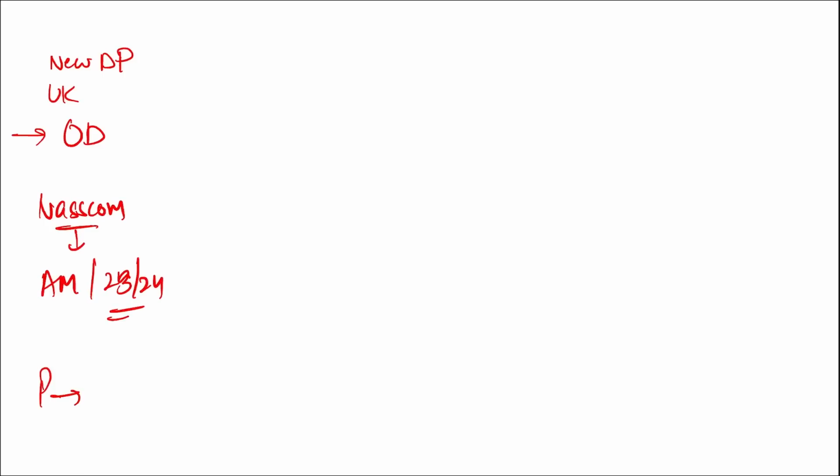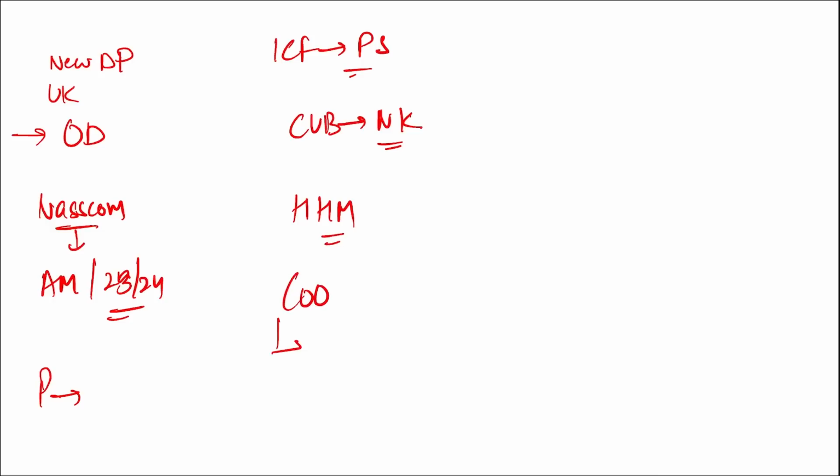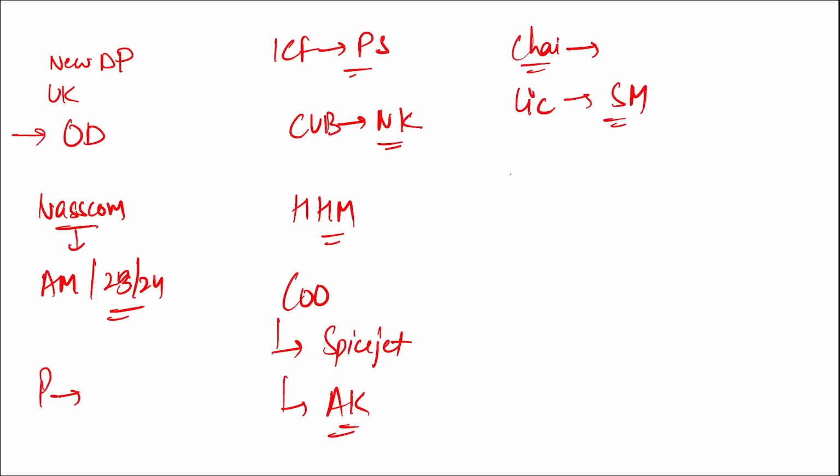Then who has been appointed as the President of Bangladesh? Mohammad Shahabuddin Chuppu. Correct. Next, who has been appointed as the President of Indian Cycling Federation? Pankaj Singh. Who has been appointed as MD and CEO of City Union Bank? N. Kamakodi. Who has been appointed as the CEO of Association of Asset Reconstruction Companies? Harihara Mishra. And who has been appointed as the Chief Operating Officer of SpiceJet? He will be Arun Kashyap. Correct. And who is the chairman of LIC? He will be Siddharth Mohanty. And the new chief of Bank of Baroda will be Devadatt Chand. Right?